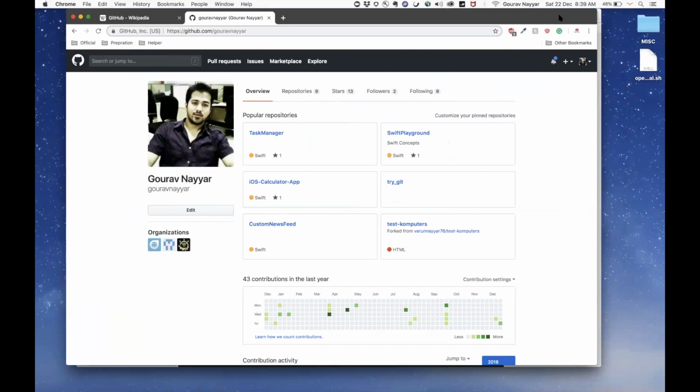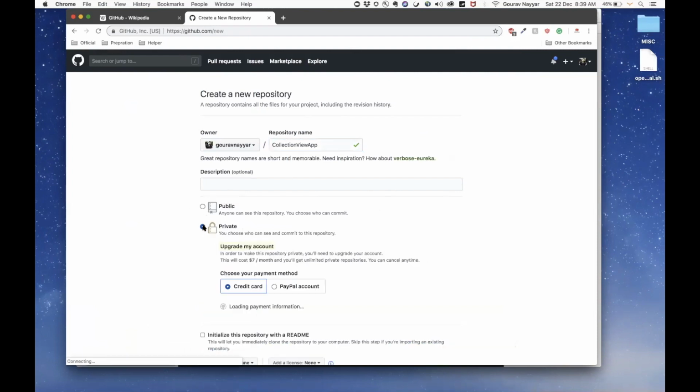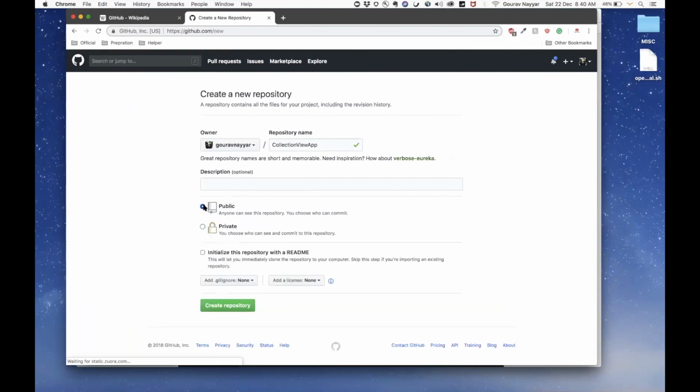Clear enough? So the very first thing we wanted to do is create a repository. Let me show you how: I can go and click New repository. I'll say my application name is collection view app. Okay, this is the app which I wanted to create, and I will say it has to be public. When you create private, you have to pay, but for public, anybody can access it. We have no problem with that.